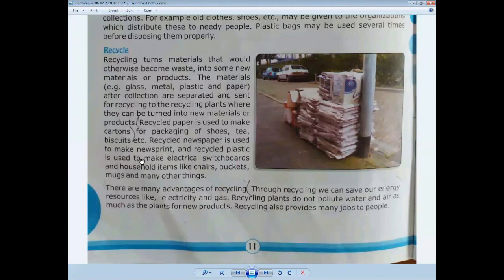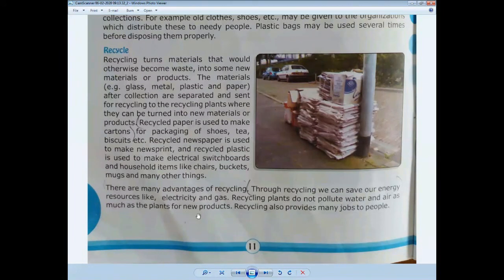How can we do that? As we have practiced, we use that type of paper for absorbing oil and other products in our kitchens at home. So there are many advantages. Recycled newspaper is used, and recycled plastic is used to make electric switchboards. We have already discussed buckets, mugs, and many other things that we are buying from markets and shops that are made from different types of recycled material.